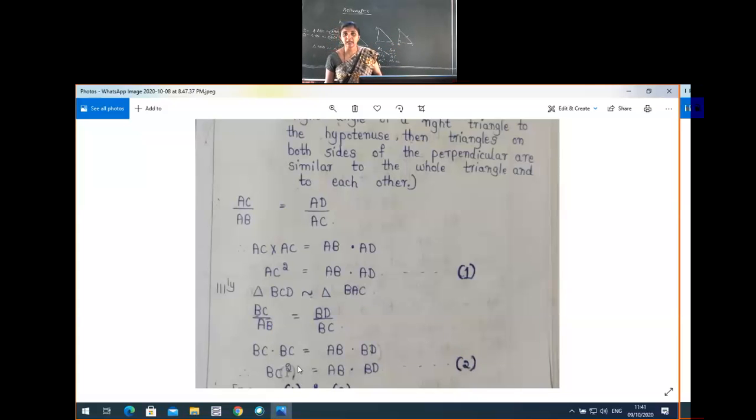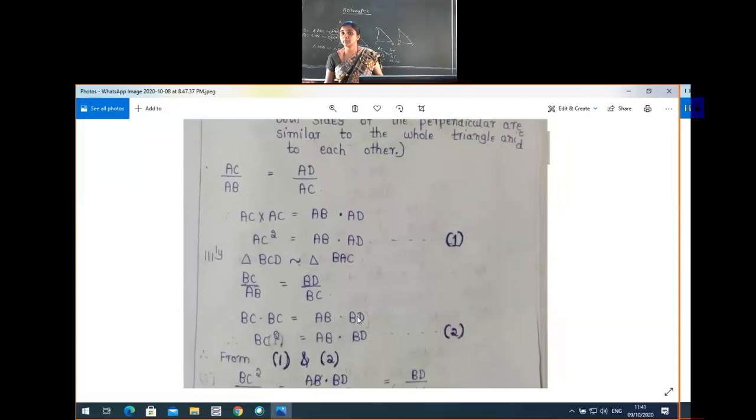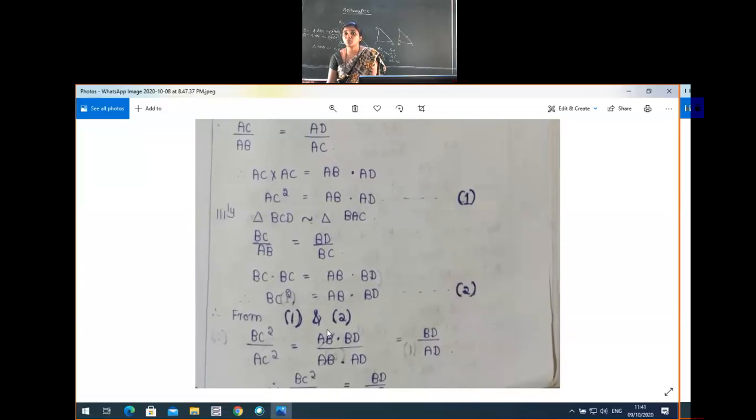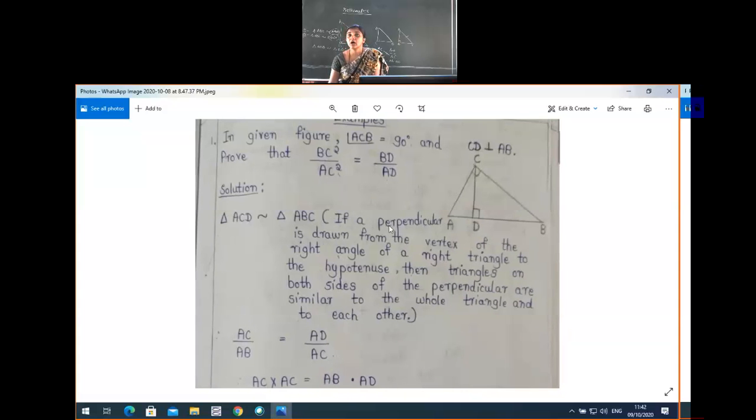Here they have taken these two ratios, BC by AB, which is equal to BD by BC. Now BC into BC is BC square, and AB into BD. So now equation number 1, equation number 2. From equation 1 and 2, you come to the prove part.